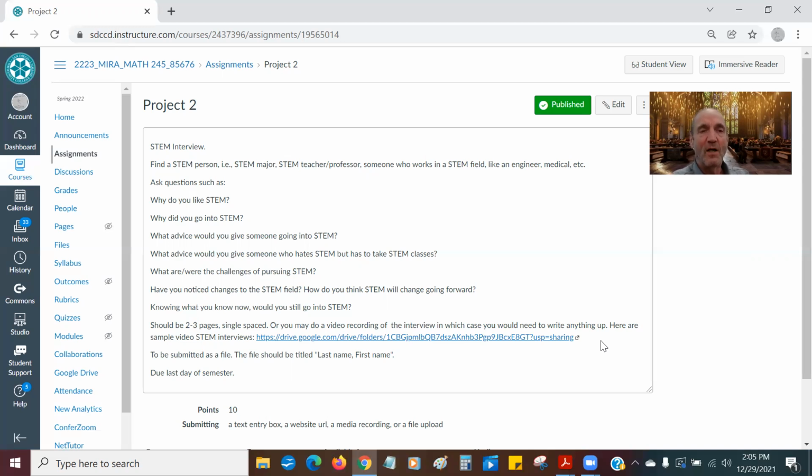That's Project 2. I'm just making a point of letting you know about it now, because it involves finding somebody who you can interview. So that's something that may or may not take you some time. And I don't care if it's a friend, a relative, an enemy, a stranger. It doesn't matter who it is, as long as the person is a STEM person. That's all that matters.